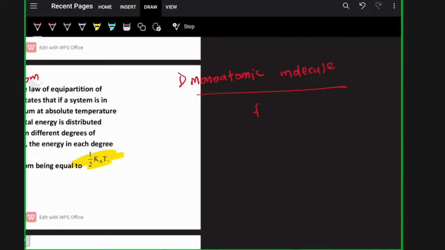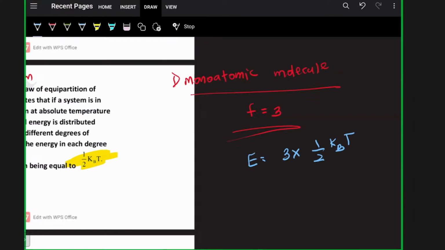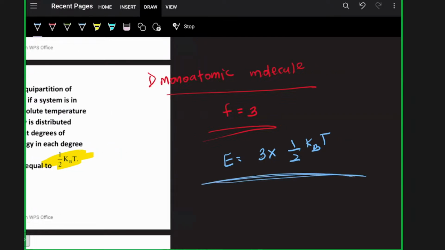For a monoatomic molecule, the degree of freedom is 3. So the total internal energy of the molecule will be 3 into half kBT, since each degree of freedom gets half kBT. That is 3 by 2 kBT.